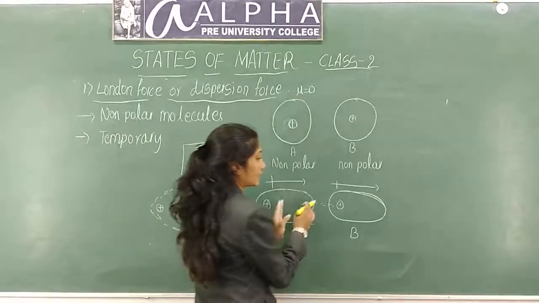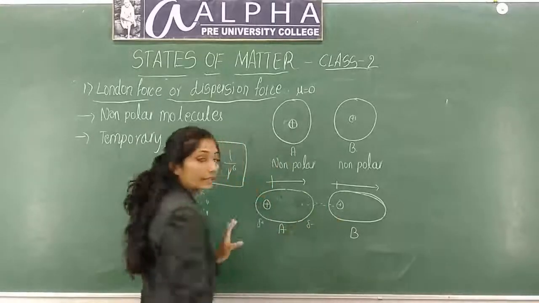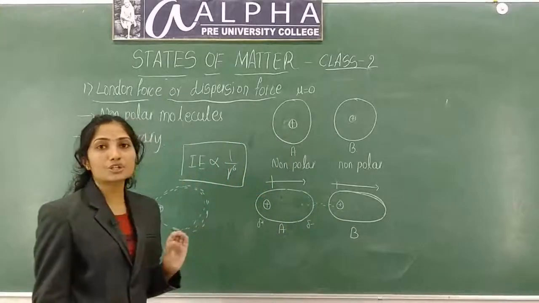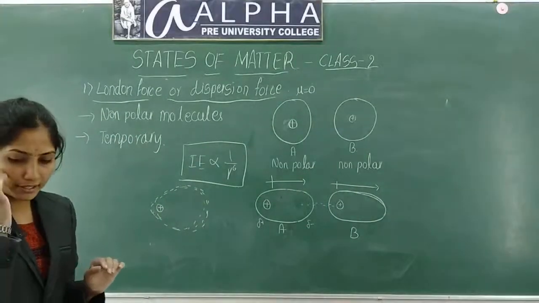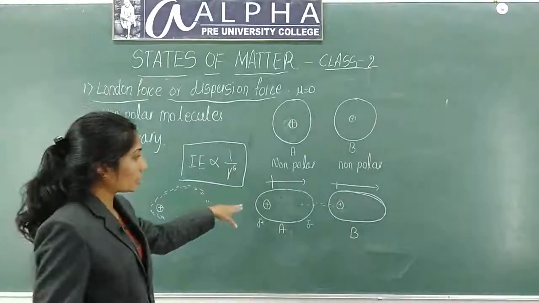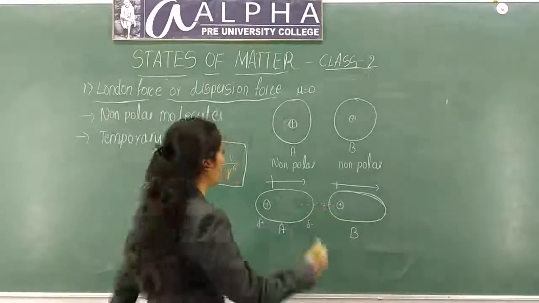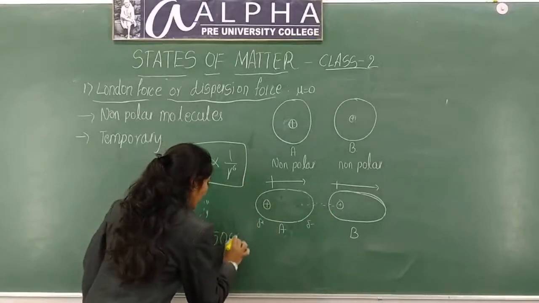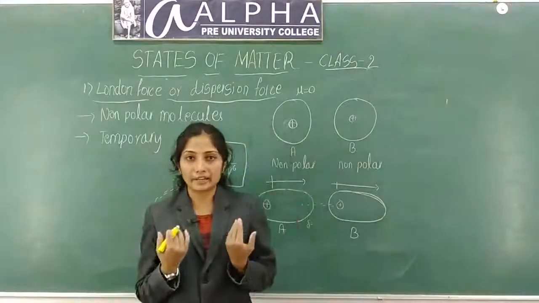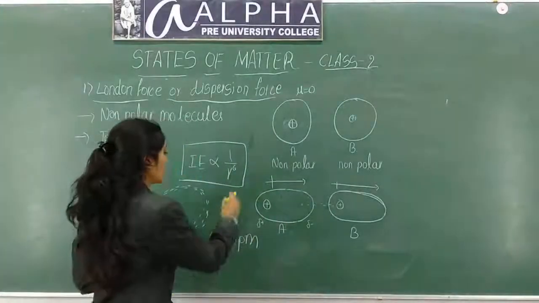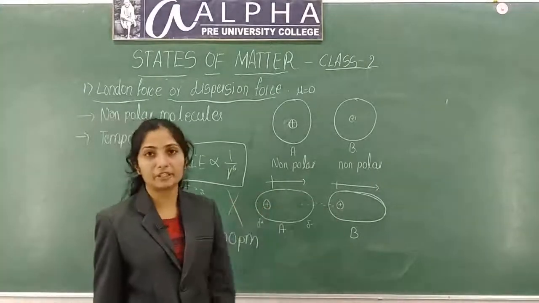As the distance between these two increases, interaction energy will decrease. That is IE, IE represents interaction energy. Interaction energy decreases as the distance between these two increases. It will be around 500 picometer. If the distance between A and B is more than 500 picometer, London force will not be applicable. There will be no dispersion force in between them.